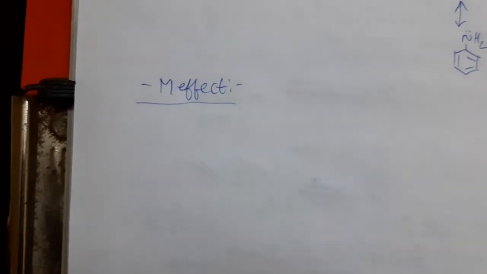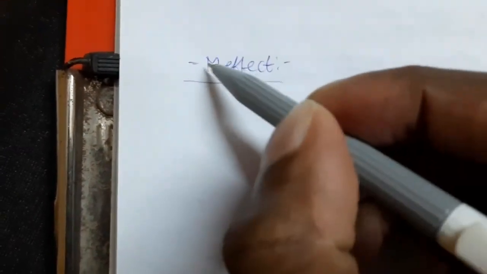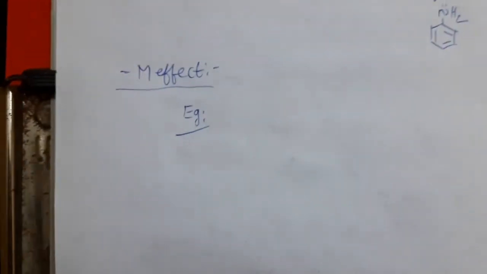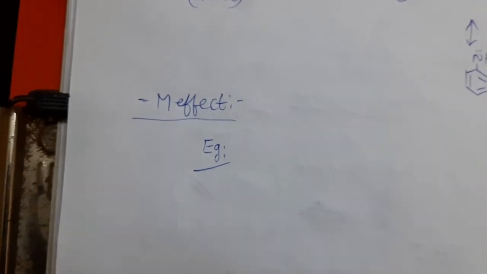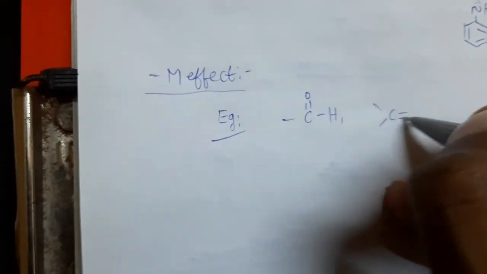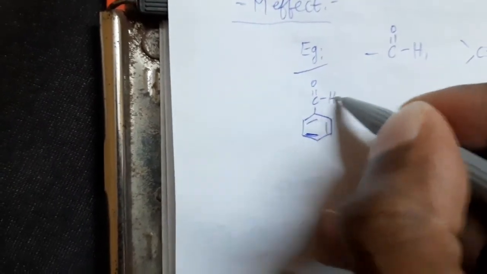Next, minus M effect. Minus M effect means delocalization of pi electrons takes place towards a particular group, then that group is said to have minus M effect, negative mesomeric effect. Example for negative mesomeric effect, listen once again. The delocalization of pi electrons takes place towards that group, then that group is said to have minus M effect. Example, CHO, C double bond O, C triple bond N, like this. See this structure, benzaldehyde. Benzaldehyde means CHO group attached to the benzene ring.